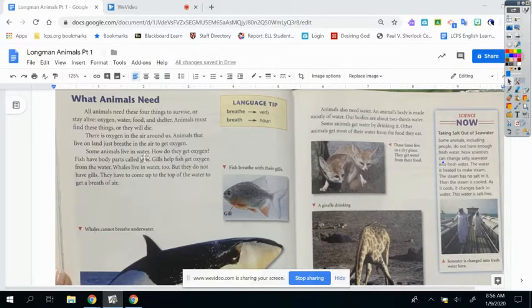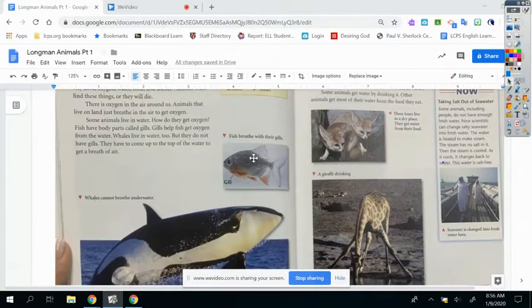Some animals live in water. How do they get oxygen? Fish have body parts called gills. Gills help fish get oxygen from the water. Whales live in water too, but they do not have gills. They have to come up to the top of the water to get a breath of air.